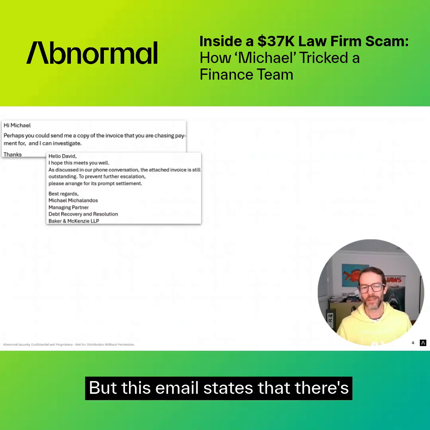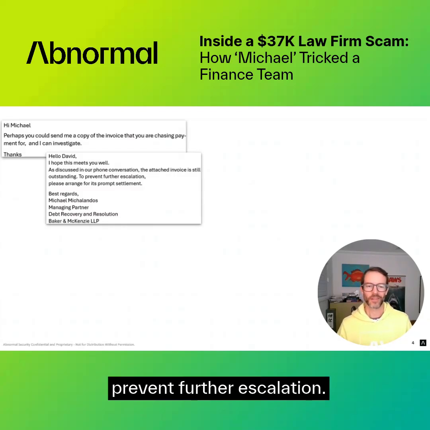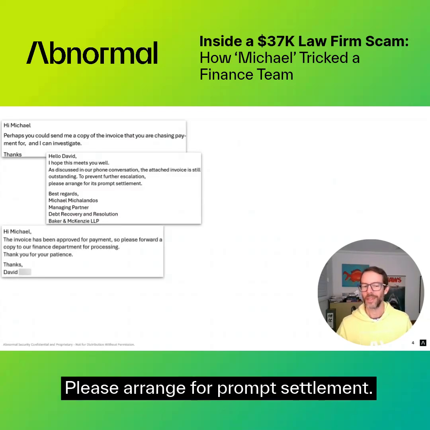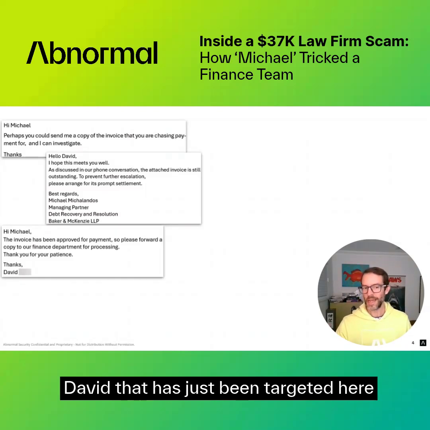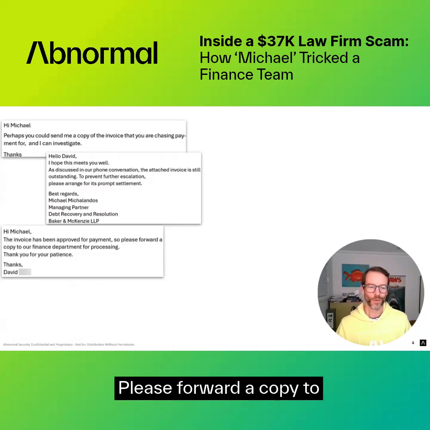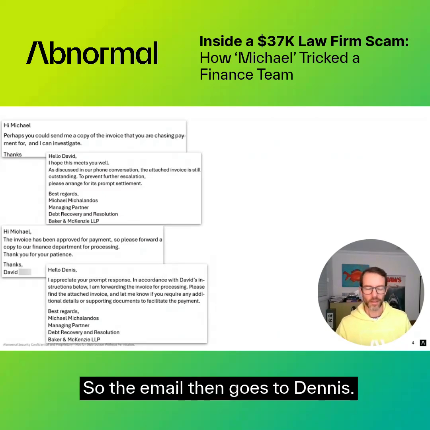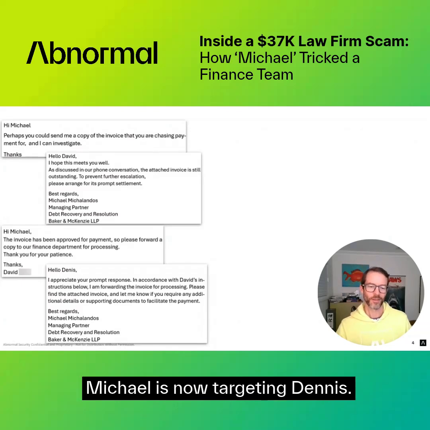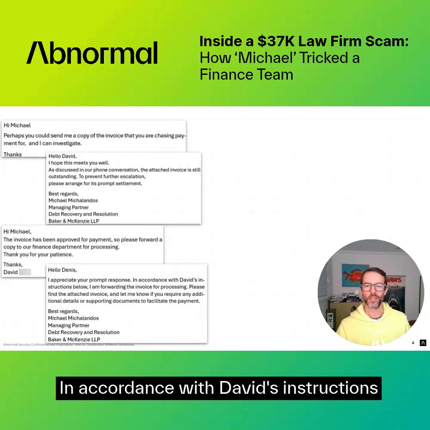But this email states that there's been a phone conversation. The attached invoice is still outstanding. Prevent further escalation. Please arrange for its prompt settlement. Then we see this response from the David that has just been targeted here, back to Michael, saying the invoice has been approved for payment. Please forward a copy to our finance department. So the email then goes to Dennis. Michael is now targeting Dennis. Appreciate your prompt response in accordance with David's instructions below.